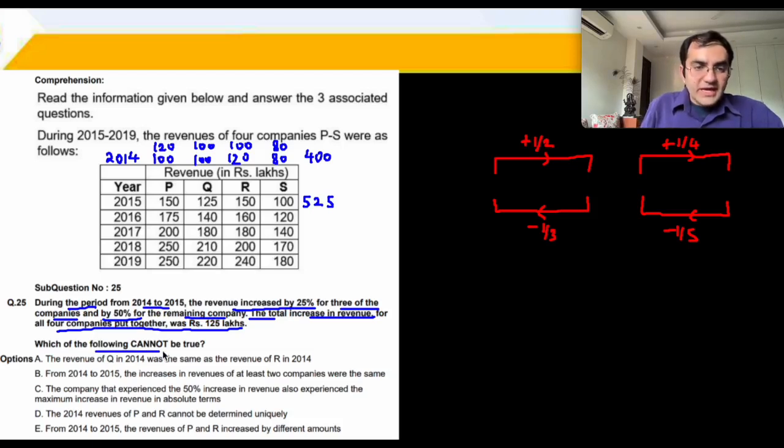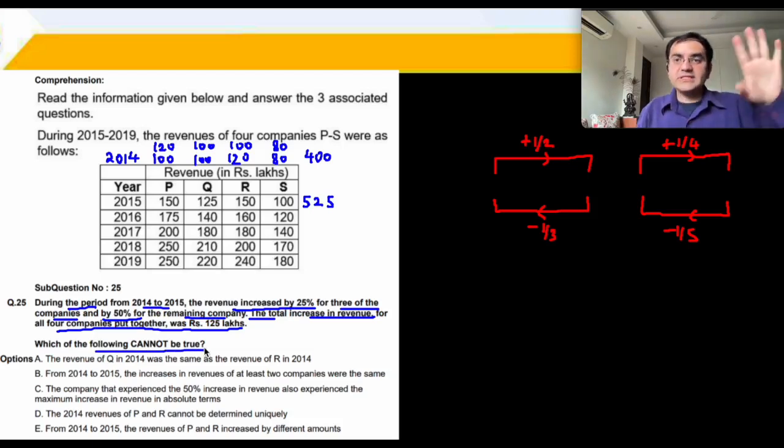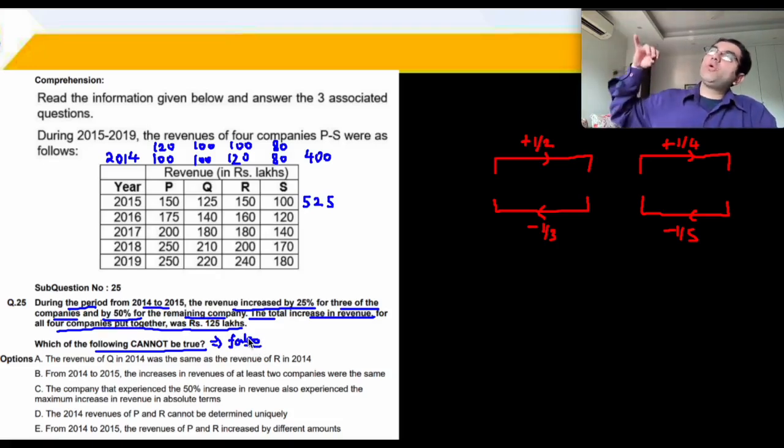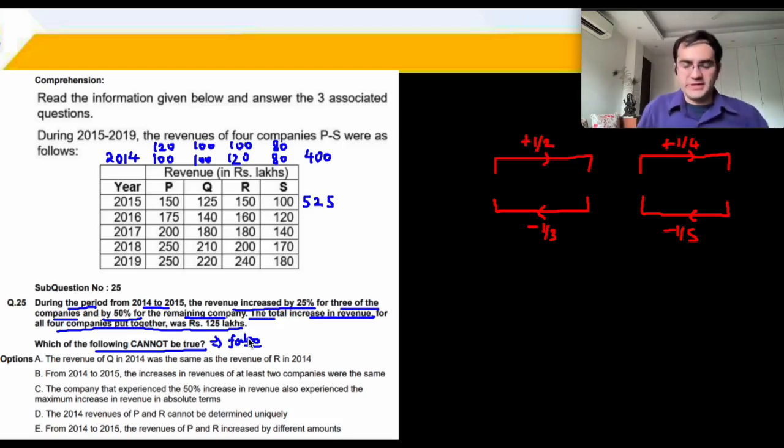Which of the following cannot be true? ये सच हो ही नहीं सकता, पक्का झूठ है. Cannot be true means it is false. Cannot be true. ठीक है. Cannot be true. ये सच हो ही नहीं सकता means ये पक्का झूठ है. It is false. Revenue of Q in 2014 was the same as R in 2014. तो Q and R का वैल्यू दोनों केसेस में सेम नहीं है. ठीक है.